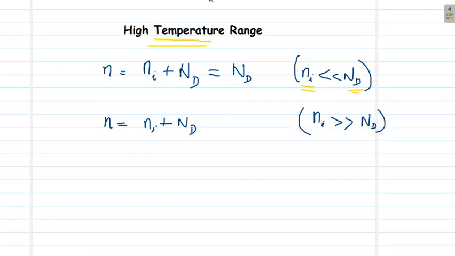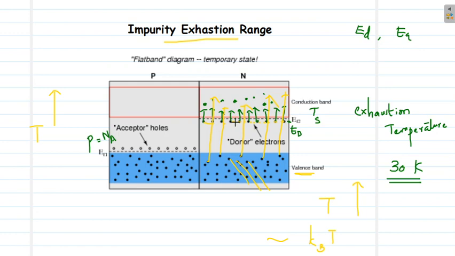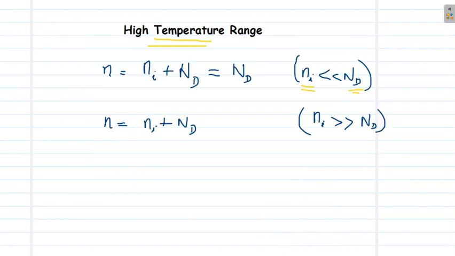Because as we have seen, all the donor atoms are exhausted, but the electrons from the valence band are now moving into the conduction band with high temperature. So Ni plus Nd will be approximately Ni at very high temperatures, and this means at very high temperature, an extrinsic semiconductor will behave like an intrinsic semiconductor.